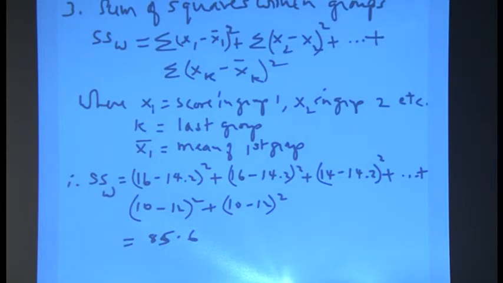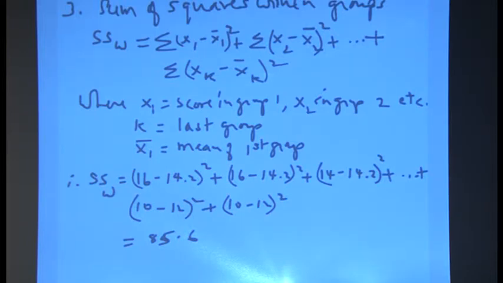Minus the mean of the first group. Okay, so the mean of the first group. So that particular score minus the mean of that group, squared. x2 will mean that particular score minus the mean of that group, x2 bar, the whole square, and so on until the last one. k stands for the last group, minus xk bar, that is the mean of that group, squared.